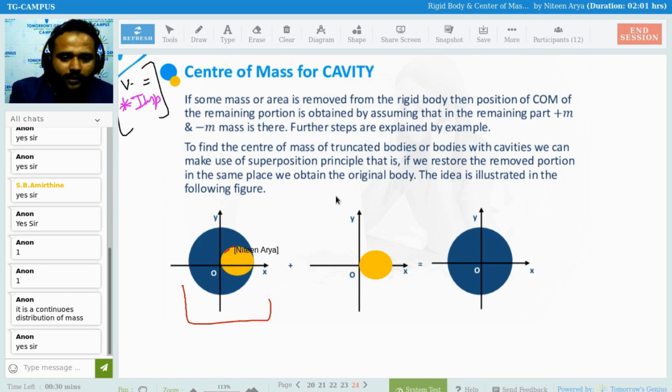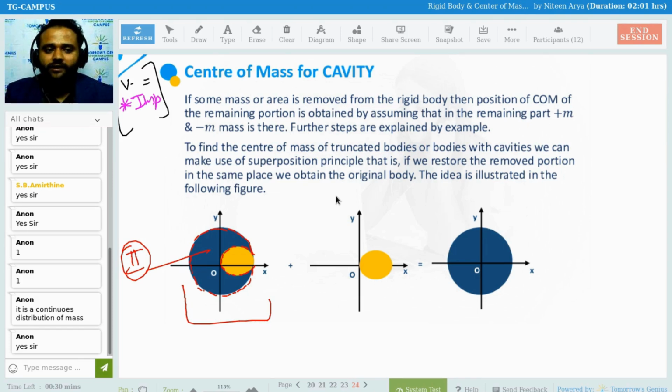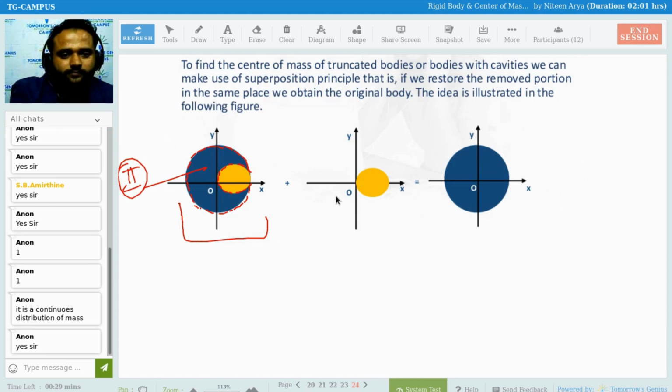I have only this shape now, the red dotted part, and this yellow part is going to be taken out. So I want to find the center of mass of this remaining red dotted part, region 2. So how can I do that? That is first of all known as a cavity. Clear? Okay.